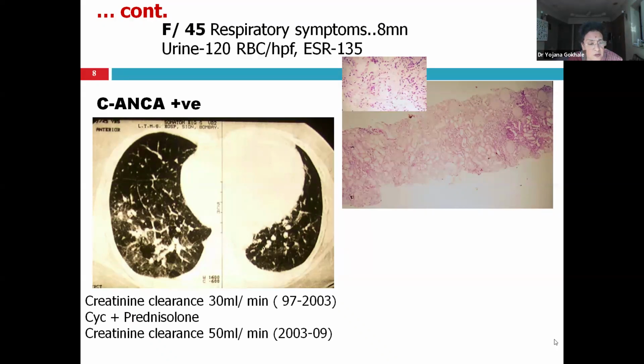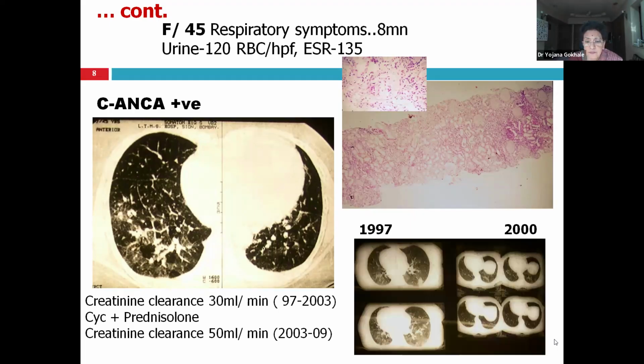She was treated with cyclophosphamide and prednisolone. Initially, cyclophosphamide was given as pulses and later oral. And after 5 years, patient's creatinine clearance was 50 ml per minute, and it remained so for next 15 years. Her daughter was in first MBBS that time. She completed her MS general surgery followed by MS plastic surgery. So patient lived for more than 15 years, then lost to follow-up.